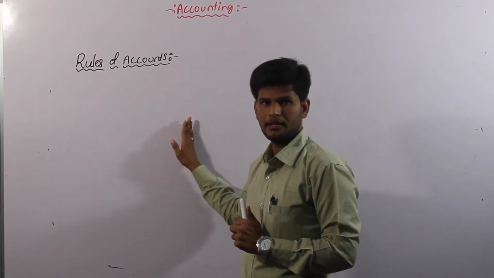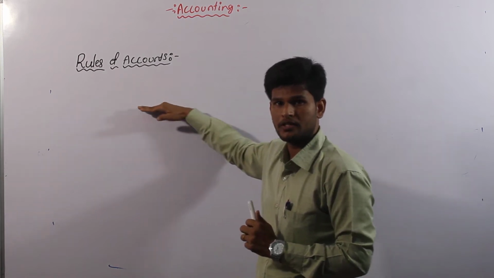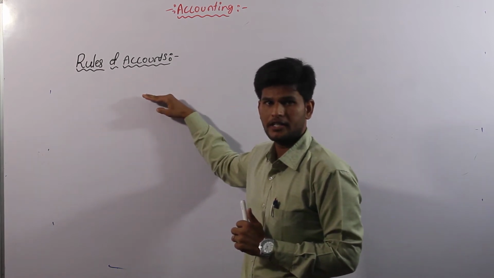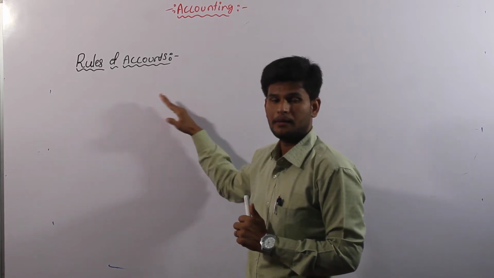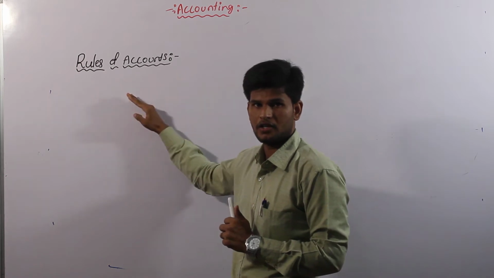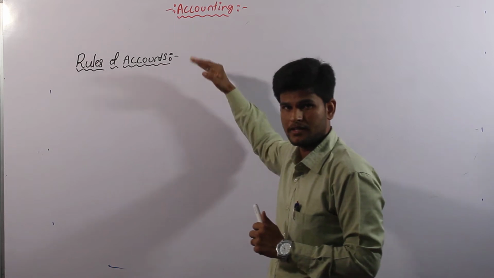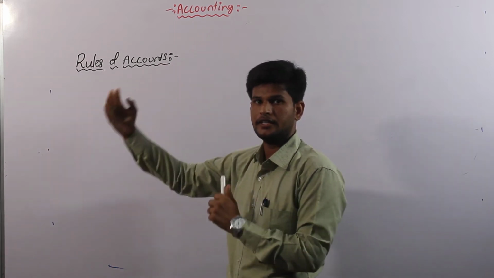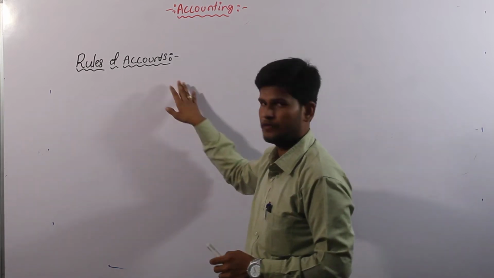Without knowing the rules of accounts and how to use them, we cannot proceed. It is the basic concept and the starting step of the accounting process in our commerce subject. The rules of accounts are mandatory for everyone to know which type of rule a transaction has. Not only that, it helps managers, the board of directors and other members to know on which type of rule a transaction is entered in the journal entry. That is the usage of rules of accounts.